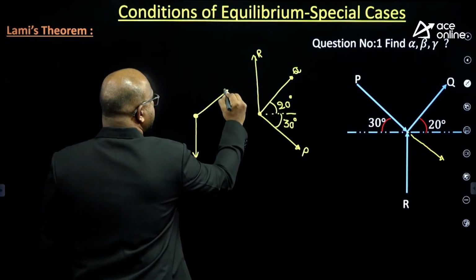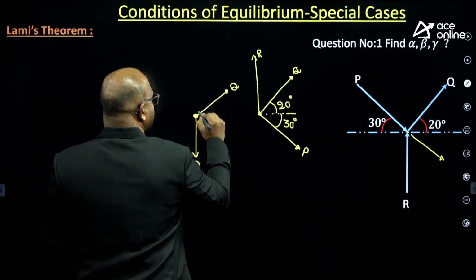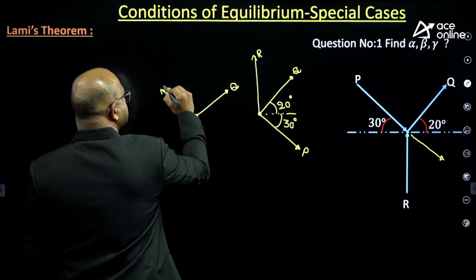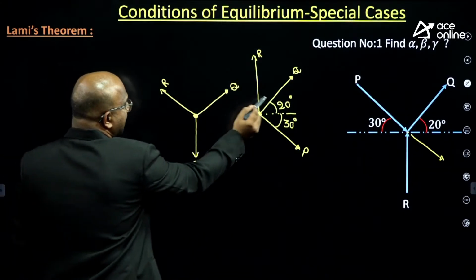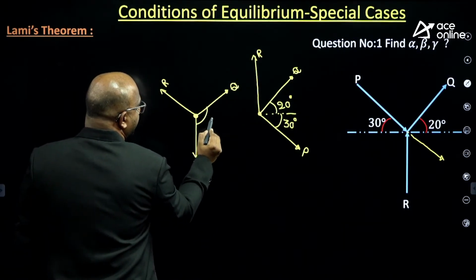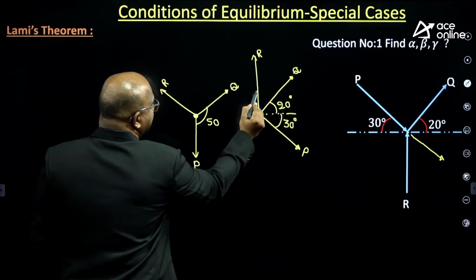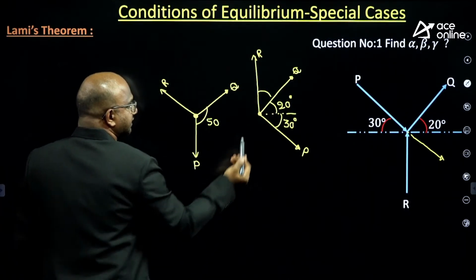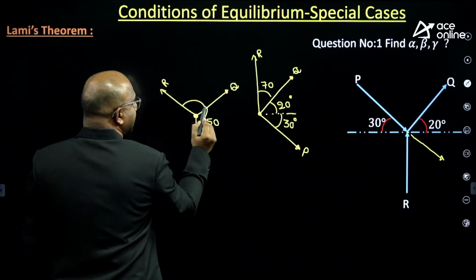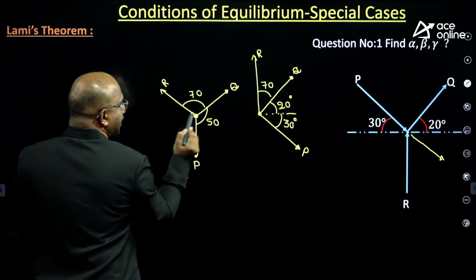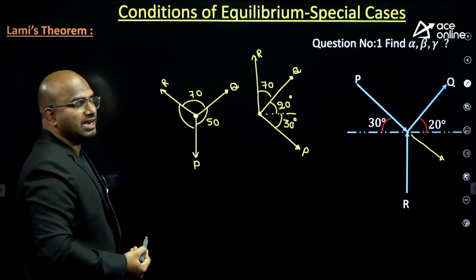This is Q, and this is R, guys. Now tell me, angle between P and Q, how much? 50. Angle between R and Q, how much, guys? This is 20, so this should be 70. This is 70. Then angle between R and P, how much?